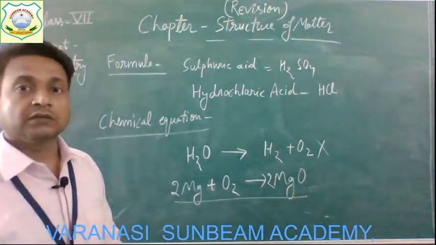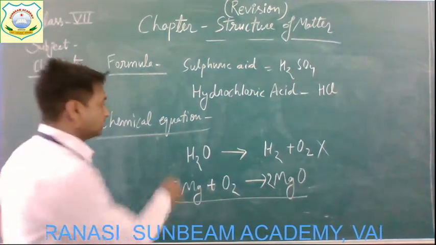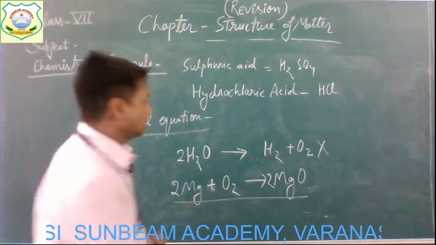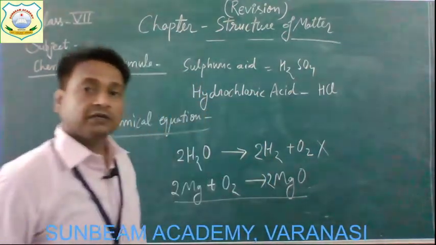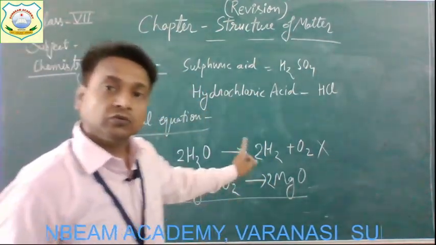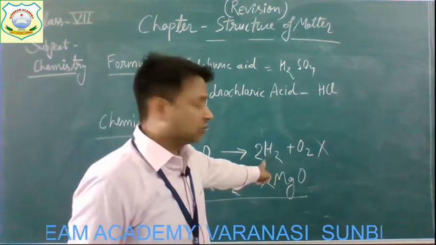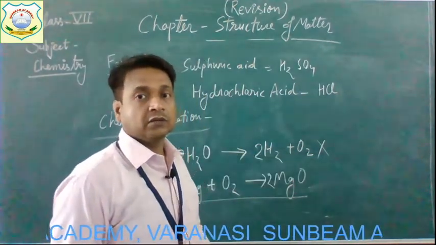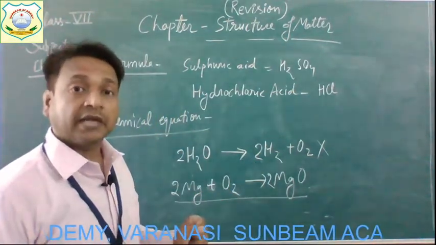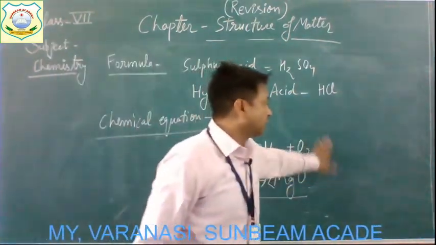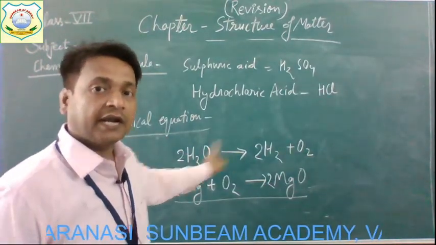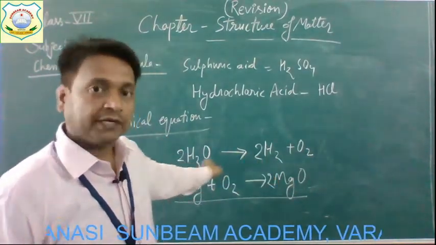So this is an incorrect chemical equation. But as I'm going to write here, two molecules of water break and form two molecules of hydrogen and one molecule of oxygen. Now this time it will be considered correct because the number of atoms of different elements is equal on the left side and right side. Just find it out.